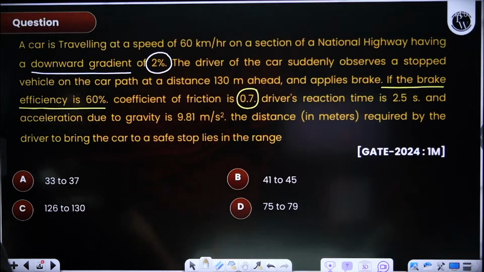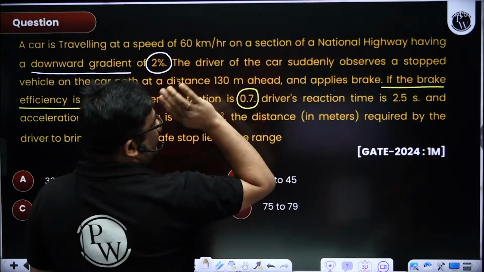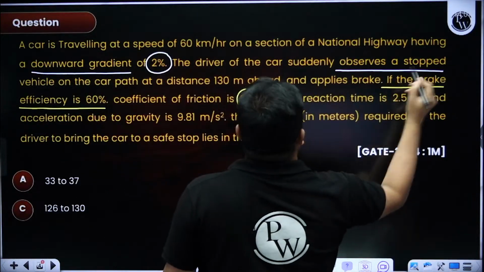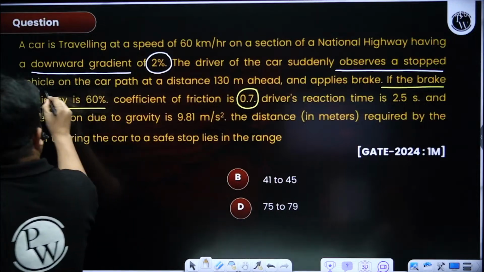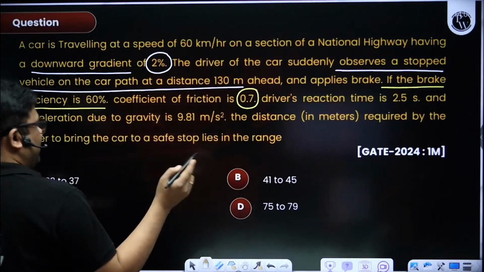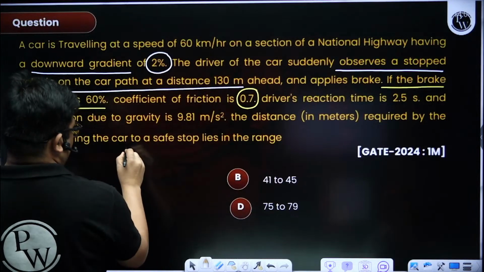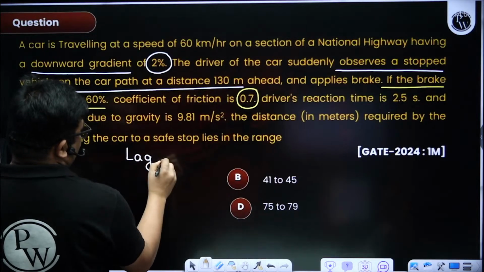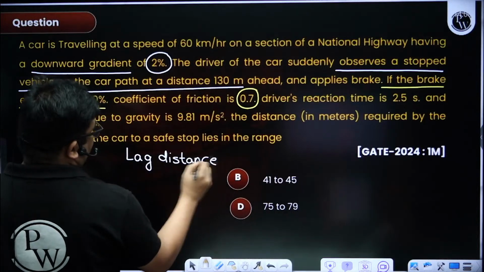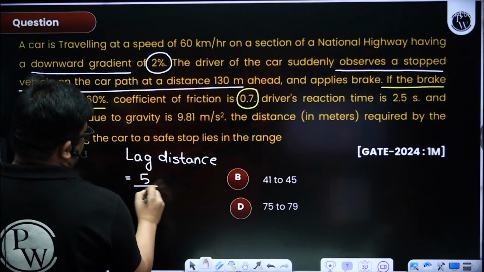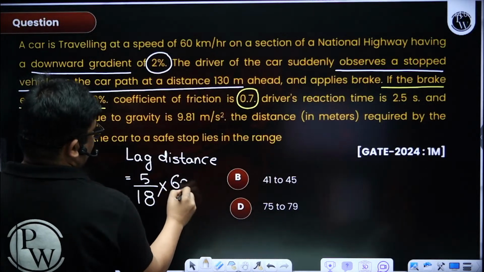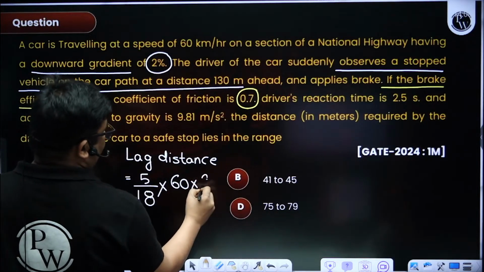After it, they have not written anywhere clearly, it only says that the driver observes a stopped vehicle on the car path at a distance of 130 and then he will decide and stop. So you have to take the lag distance also. Lag distance is very easy: it is 5 by 18 into 60 into t, where t is 2.5 seconds given.